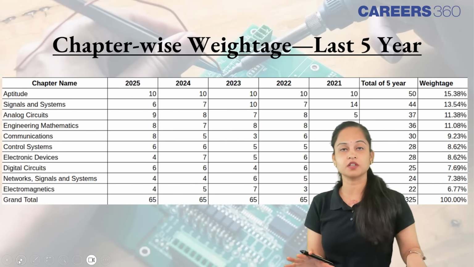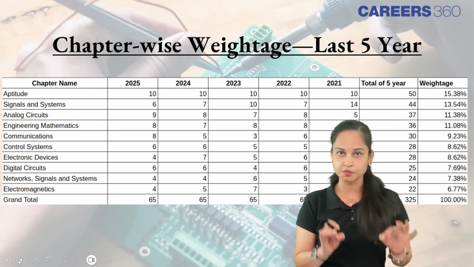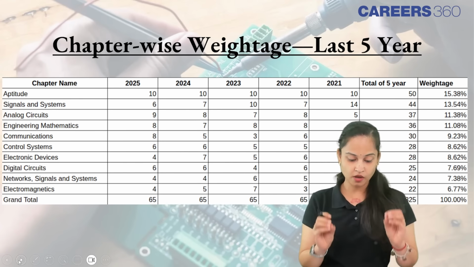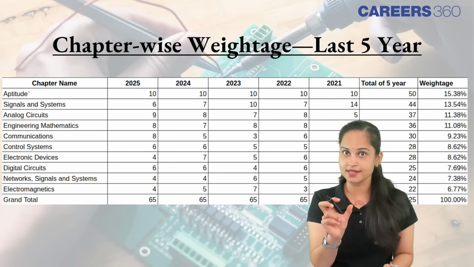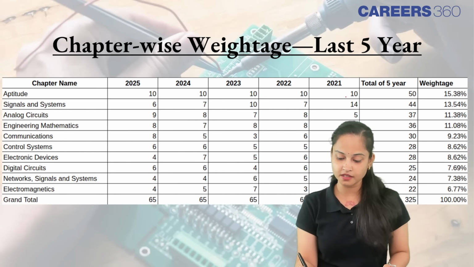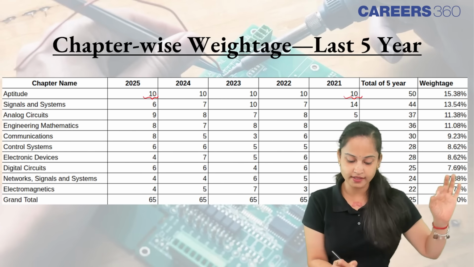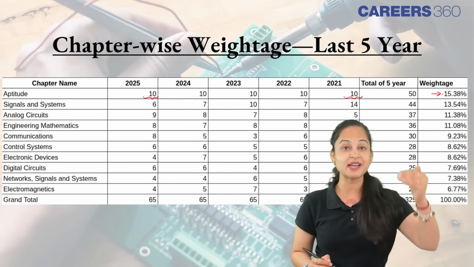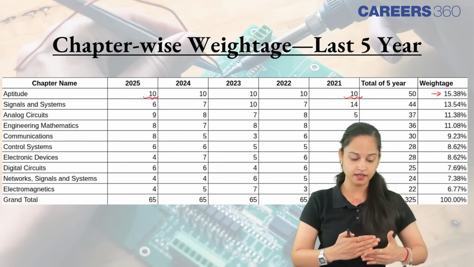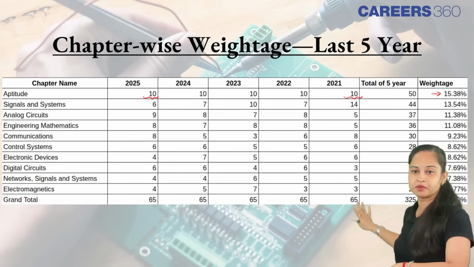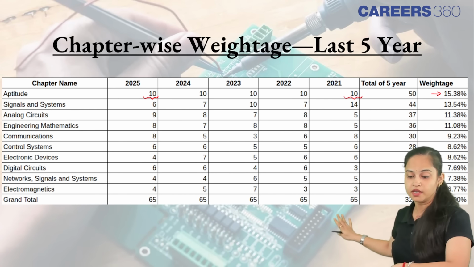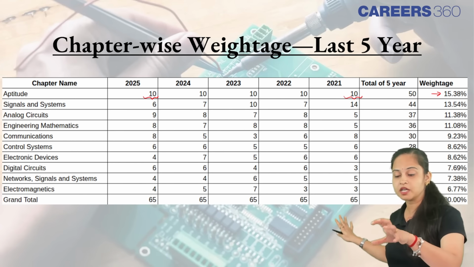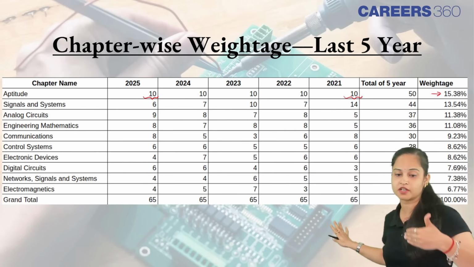The chapter-wise weightage for the last 5 years for this particular ECE branch with respect to the GATE examination. तो आप यहाँ पर देखिए जो aptitude वाला section है ना, consistently from the year 2021 till this year we are getting 10 questions. So weightage is 15.38, followed by signals and system, analog circuits, engineering mathematics. Have a look at this particular data that I want to show, कि which particular topics are highly important and how many questions are actually coming from the last 5 years.